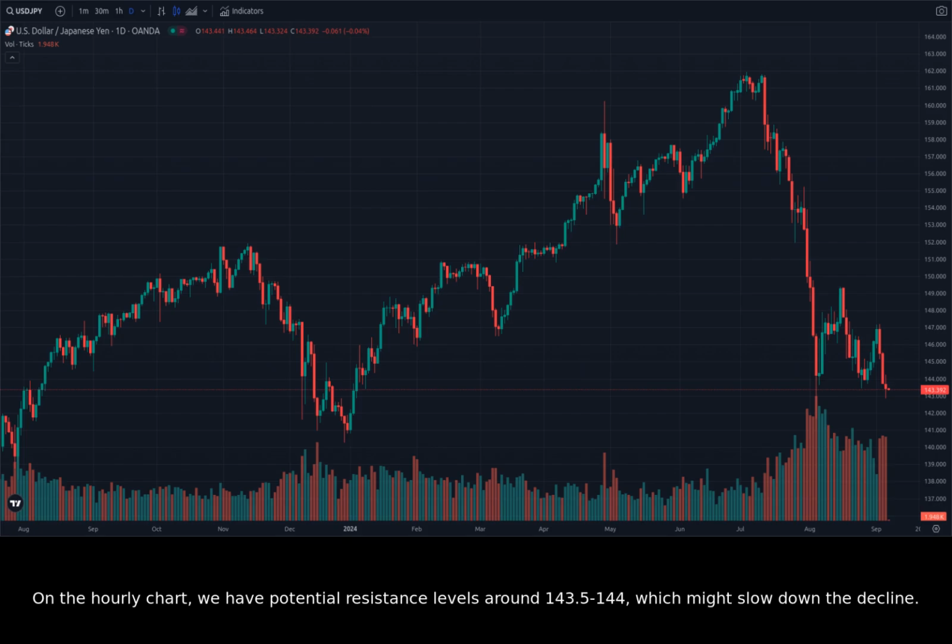On the hourly chart, we have potential resistance levels around 143.5 to 144, which might slow down the decline. The 15-minute chart is showing a rapid decline, with potential support levels around 143.3 to 143.4. A break below these levels could signal a short-term bearish breakout.